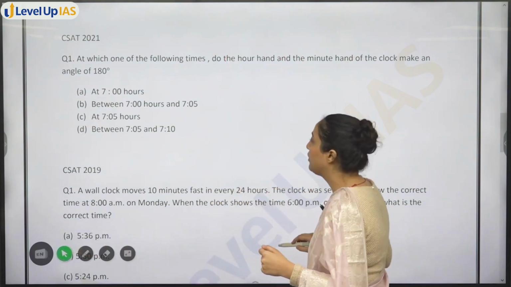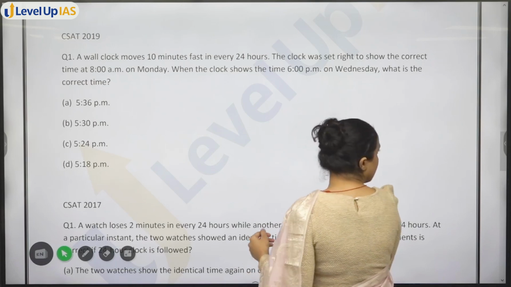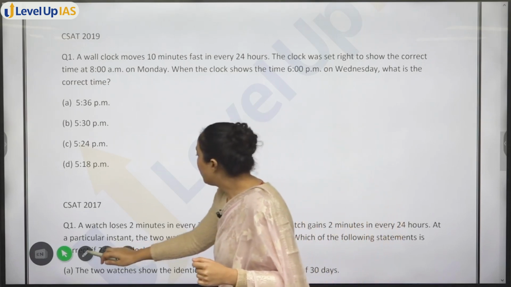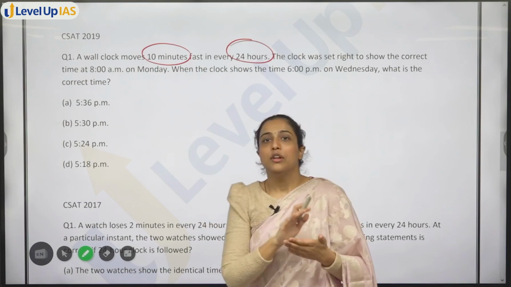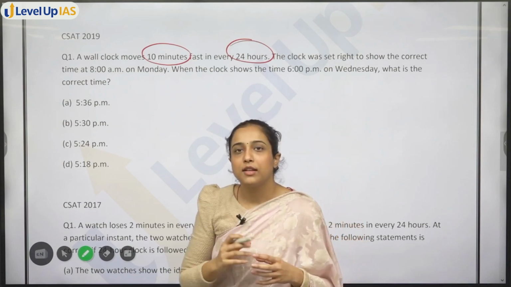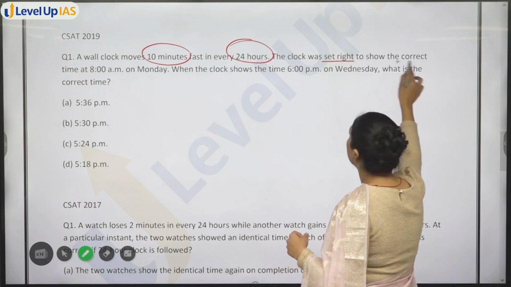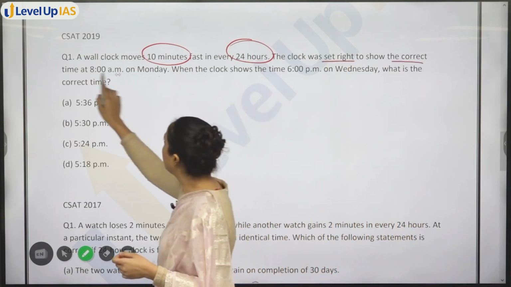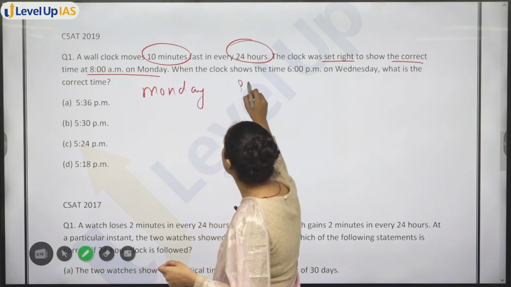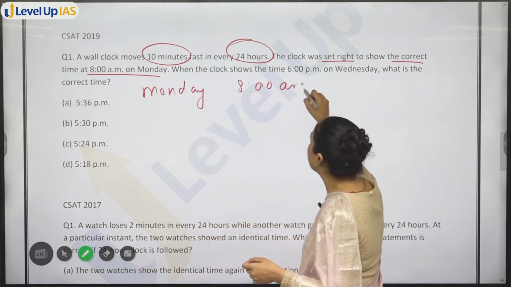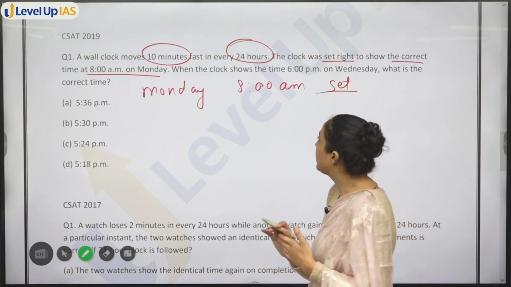Now you have 2019. A wall clock moves 10 minutes fast in every 24 hours. Okay, so in 24 hours it is gaining 10 minutes. The clock was set right to show the correct time at 8 AM on Monday. So on Monday 8 AM you set the time. Okay, now the correct time is Monday 8 AM.